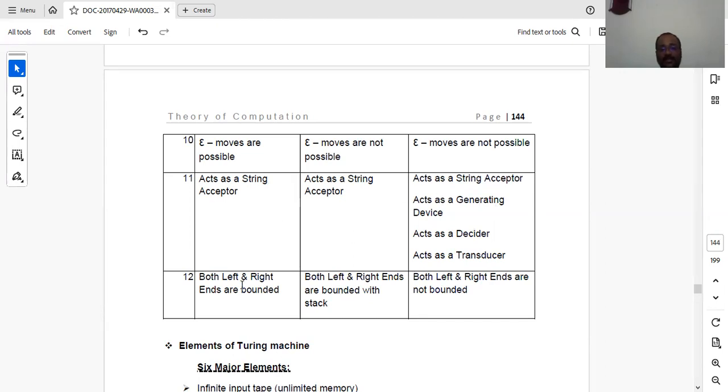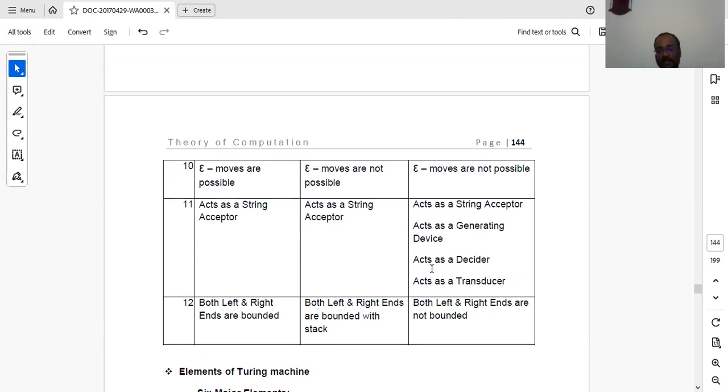And the last thing is the limit. Both left and right ends are bounded in finite automata. You have only a limited amount of string processing, tape symbol, tape length. The same thing applies to the stack in pushdown automata also. Both left and right ends are bounded by the stack. But in Turing machine, both left and right ends are not bounded. It doesn't have any limit, unlimited memory. You can have any number of inputs.